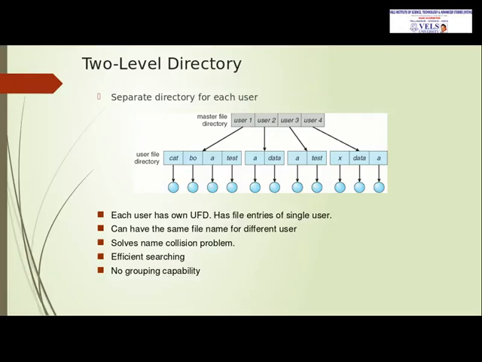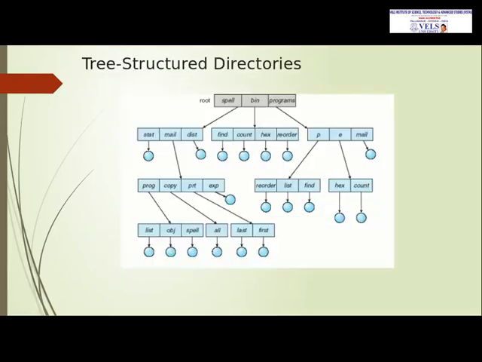Each user has a UFD, and all the file entries are stored in the UFD. Files can have the same name for different users, so two users can have the same file name. So it solves the name collision problem and is used for efficient searching. But here also there is no grouping capability.